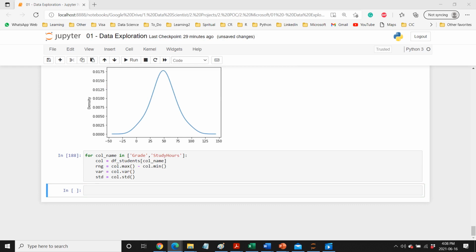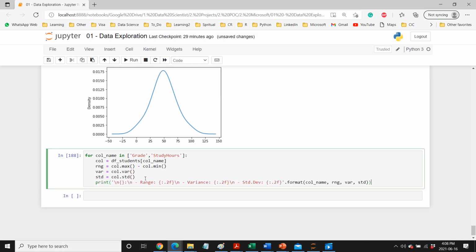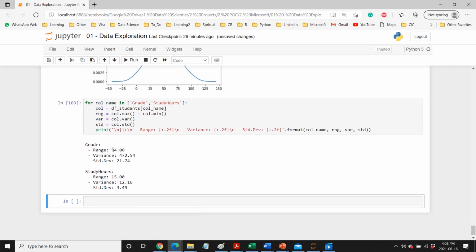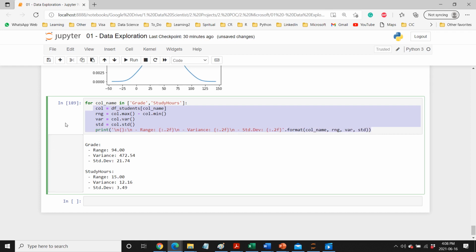And if you want to print, you can print this. So let's add this print line, which is basically printing range, variance, and standard deviation. So for the grade, the range is this, and for study hours it is this. This is a for loop, so it runs two times: one for grade, it goes through from here to here, and then it goes to the study hours and does the same thing here. Okay.